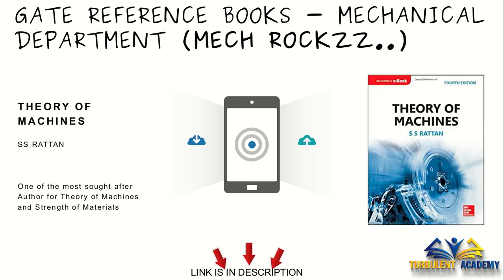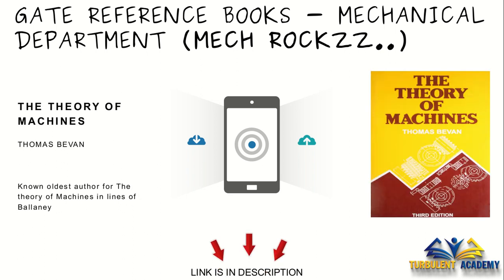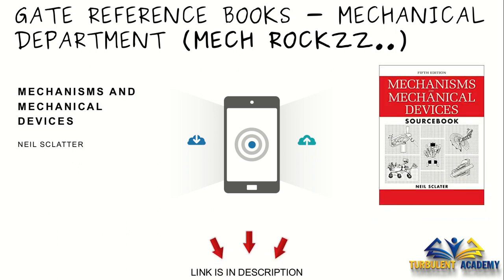Next is Theory of Machines by S.S. Ratan. Personally, I recommend this book. This is really good. It covers a vast range, and it could give you lots of complicated problems. I have seen a few of the questions coming in GATE from this book, so I would prefer this. Next is Thomas Bevan, one of the oldest books in the line of Bellany, and this is really good for Theory of Machines if you want to include a foreign author in your list. Next is Neil Sclater. Neil Sclater is also a book on Theory of Machines. You could even source this.